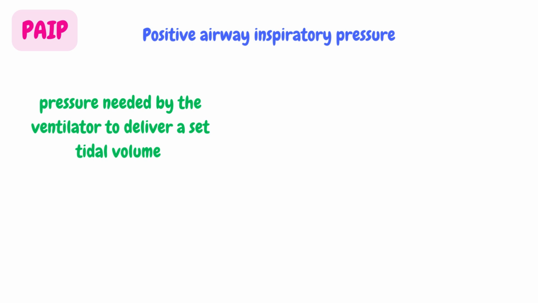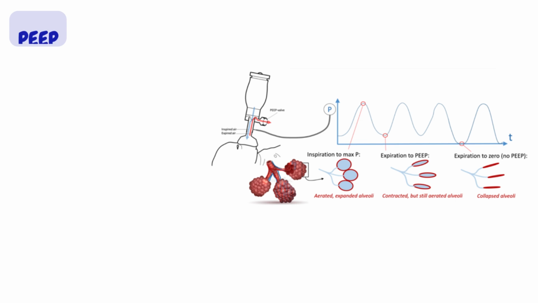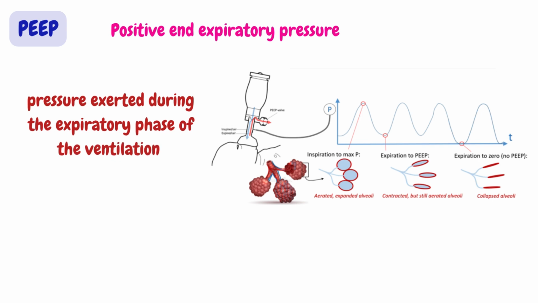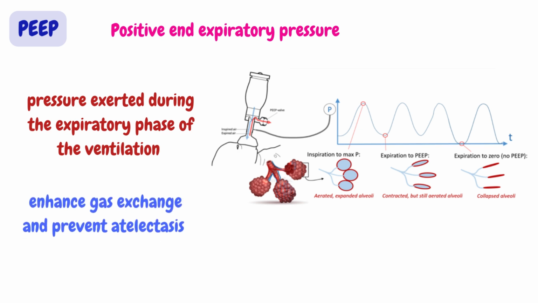Next is PAP, peak airway inspiratory pressure. It is the pressure needed by the ventilator to deliver a set tidal volume at a given compliance. Normal level is between 10 to 20 millimeters Hg. Next is PEEP, positive end expiratory pressure. It is the positive pressure exerted during the expiratory phase of ventilation, which improves oxygenation by enhancing gas exchange and prevents atelectasis. Normal pressure is between 5 to 10 centimeters of water.